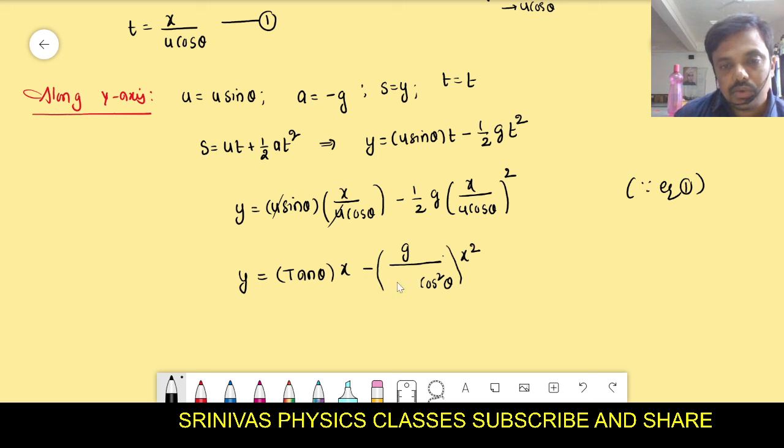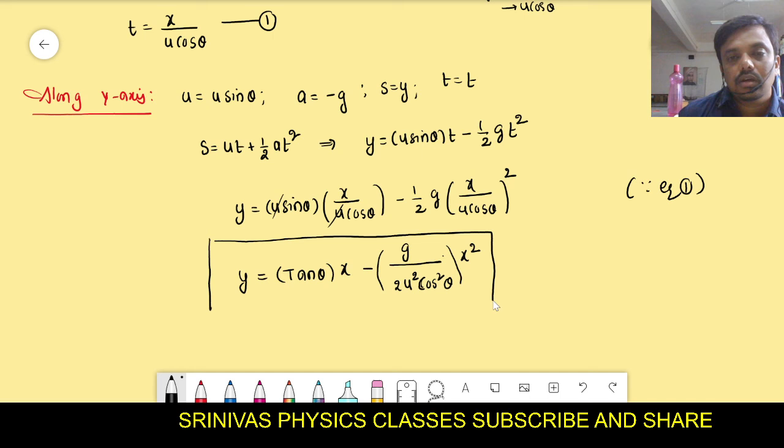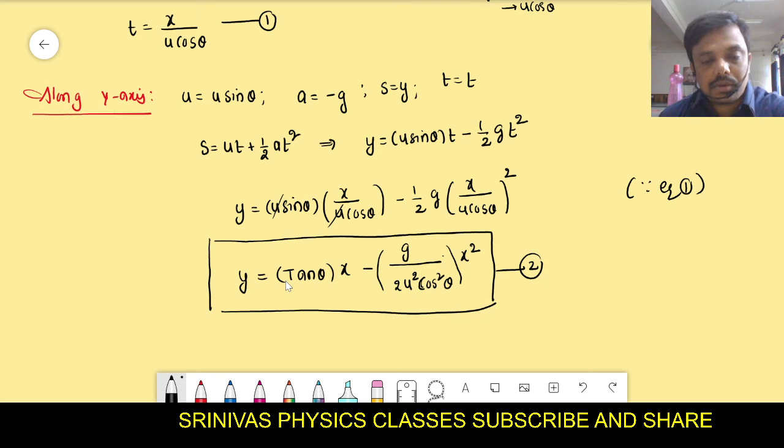Whether you understood this one or not? Not understood? And this is said to be the projectile equation. Okay, this is the projectile equation.